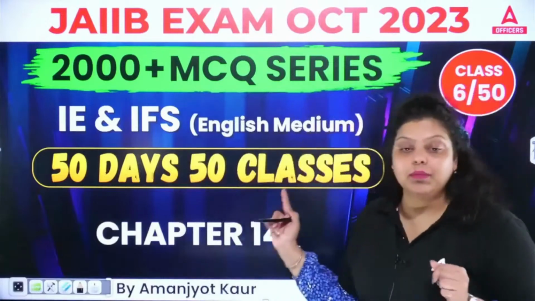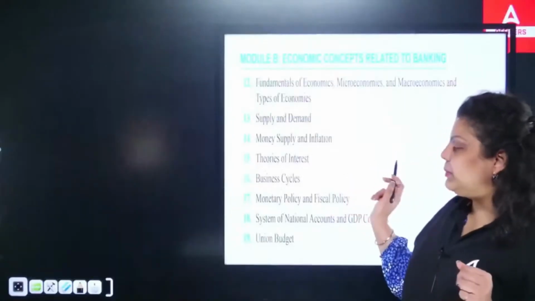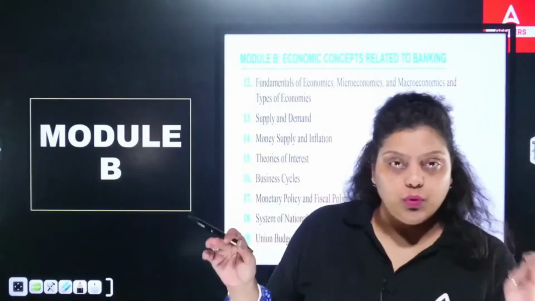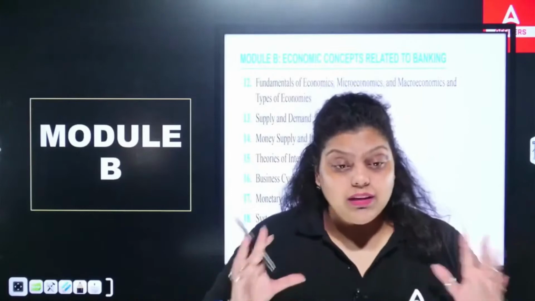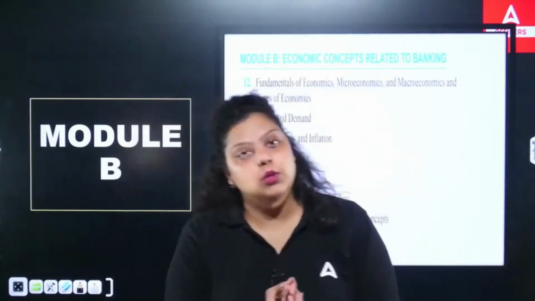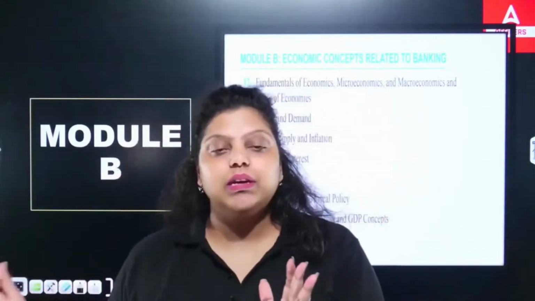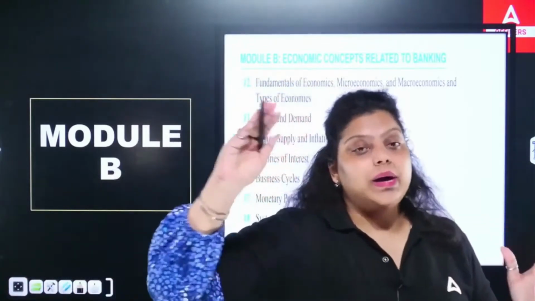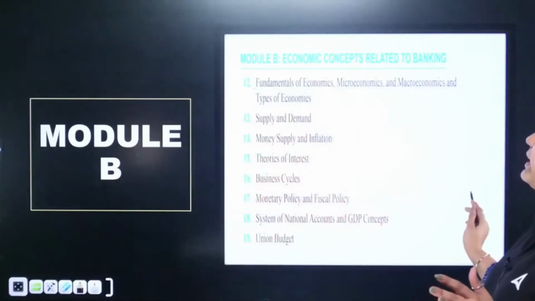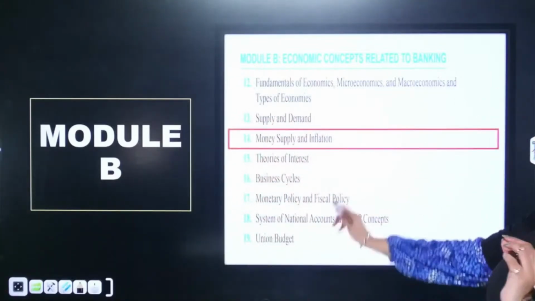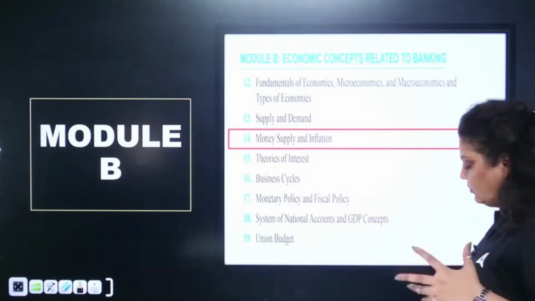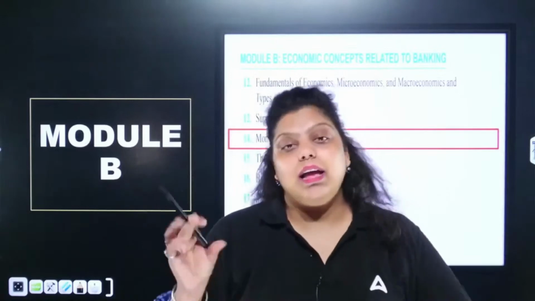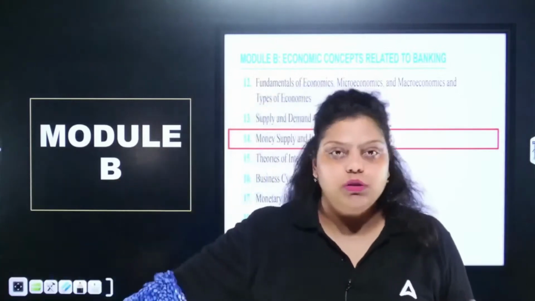We are going to discuss chapter number 14 today. As we know, Indian Economy and Indian Financial System have 4 modules. Out of that, the first module covers 11 units, out of a total of 45 units, and we have completed those. The 12th and 13th units we have also completed, and today we are going to discuss the 14th unit, that is money supply and inflation. Before coming to the practice questions, let's understand the topic, and then we will move forward to the questions.